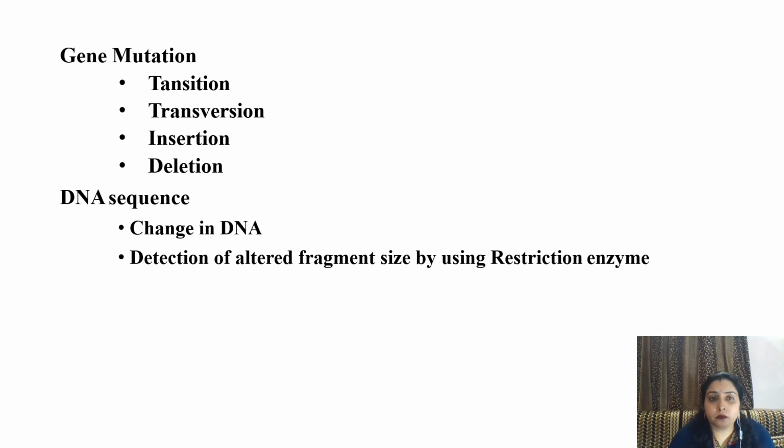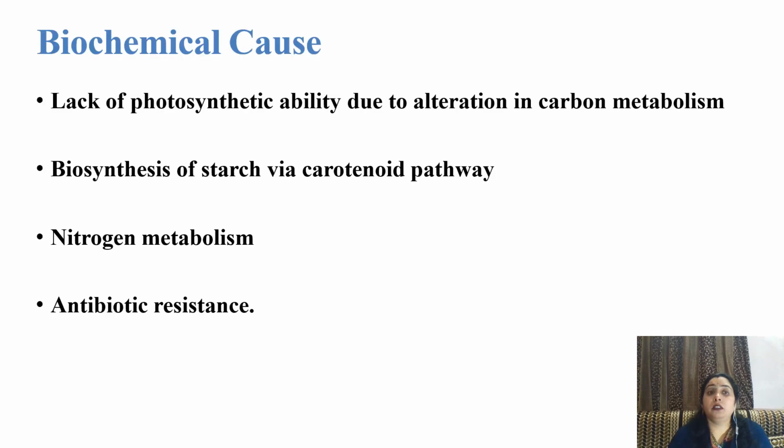Gene mutation, by transition, transversion, insertion, deletion, anything can happen, which generates somaclonal variations. DNA sequence change in DNA, detection of altered fragment size by using restriction enzymes. Third one is biochemical cause: lack of photosynthetic ability due to alteration in carbon metabolism, biosynthesis of starch by carotenoid pathway, nitrogen metabolism, antibiotic resistance. Any could be the cause of somaclonal variation.